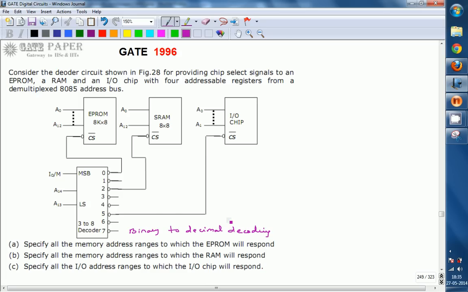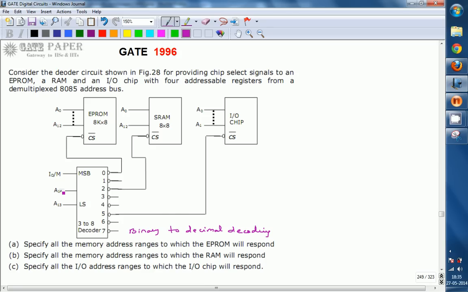Here we are going for binary to decimal decoding. The information provided is in terms of 3 bits. It is a 3 to 8 decoder. Whatever bit combination you give at the input side will be decoded into the equivalent decimal number. That corresponding output line will be enabled and all other lines are going to be disabled.